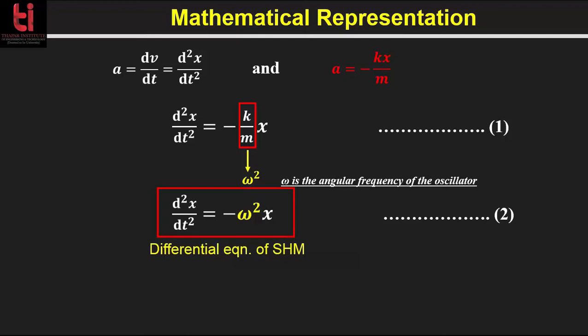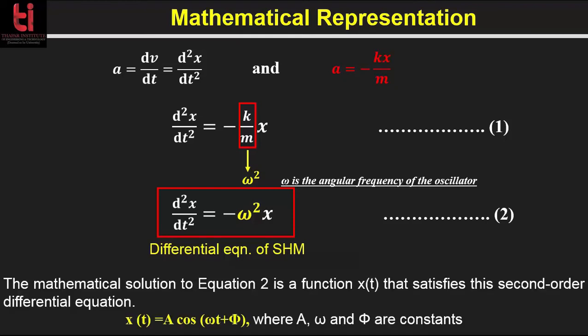This equation is the equation of simple harmonic motion, and all simple harmonic oscillators have an equation of this form. It is a linear second order differential equation. Why linear? Because each term is proportional to the displacement, that is x, or one of its derivatives. And second order because the highest derivative is second order. So the mathematical solution of this equation is a function of t, and this is equal to A cos(ωt + φ), where A, ω and φ are constants.